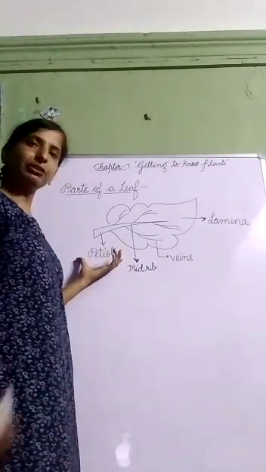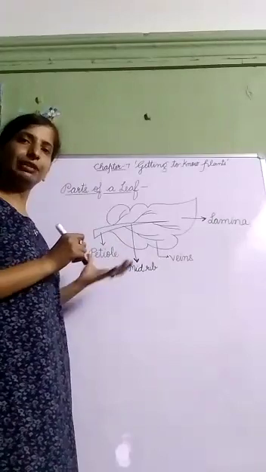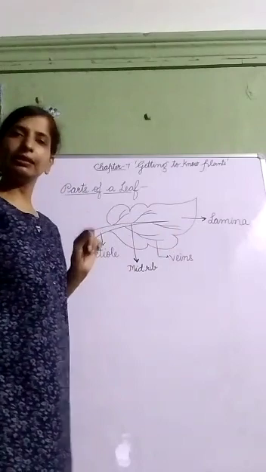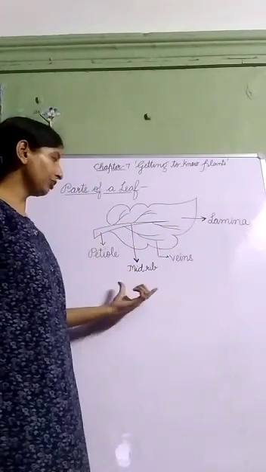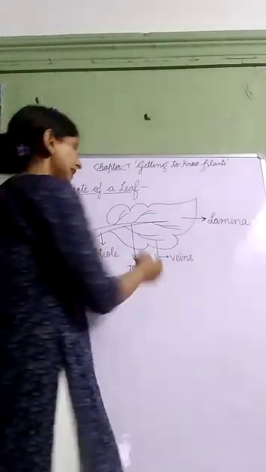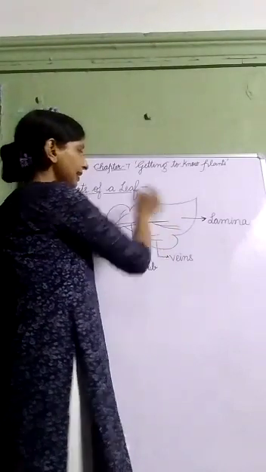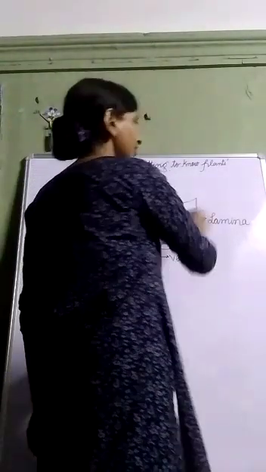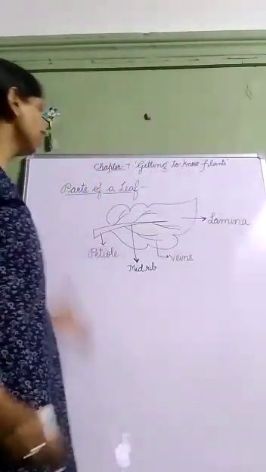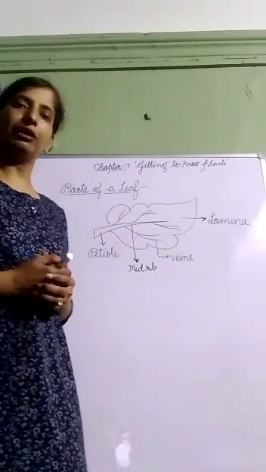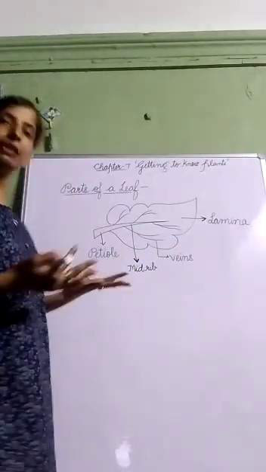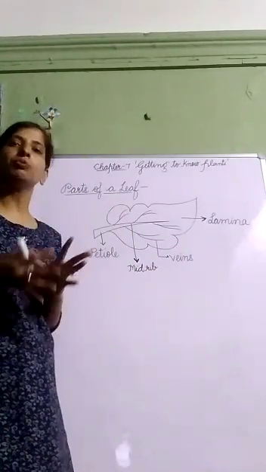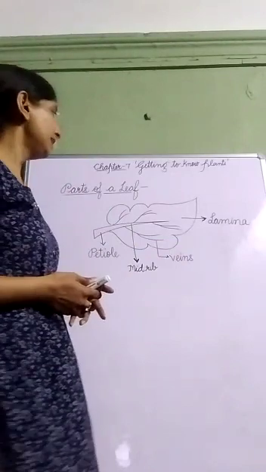Petiole. Petiole is the stalk of the leaf that joins it to the stem. Then in the middle of the leaf there is a prominent line. We call it midrib. Attached to the midrib there are many thin lines. These are called veins. And the broad green part of the leaf is called lamina. So these are the important parts of a leaf. And the functions of the leaf, I have told you, are photosynthesis and transpiration. These are the two main important functions of the leaf.